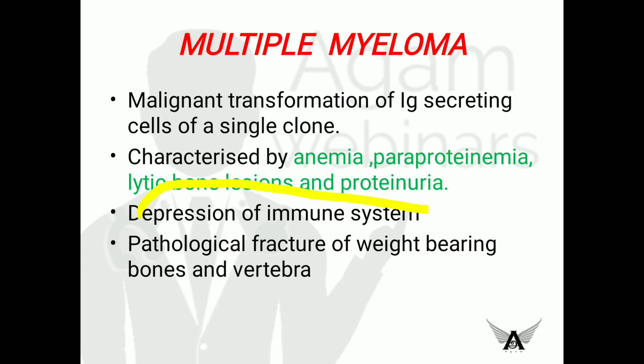A very important point is depression of immune system. Why? Here, immunoglobulins are produced, but they are abnormal immunoglobulins. So whenever abnormal immunoglobulins are produced in excess, the immunoglobulins which are needed are not produced. So it causes depression of immune system.